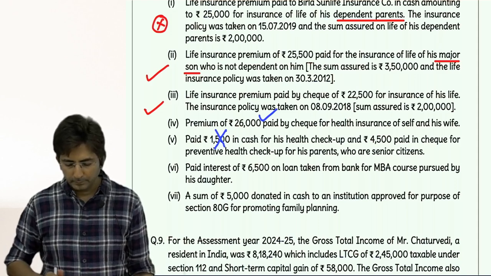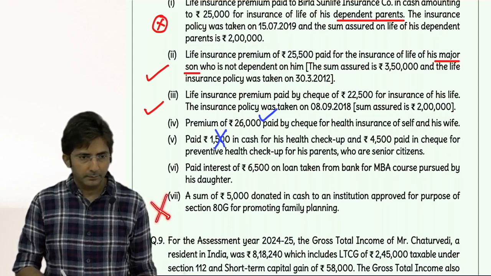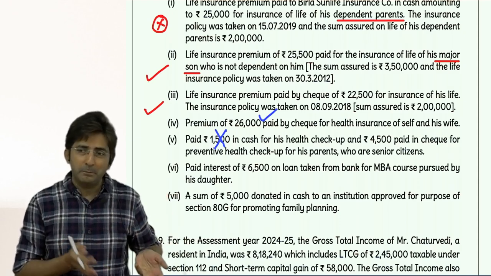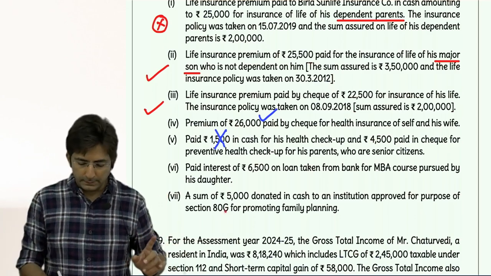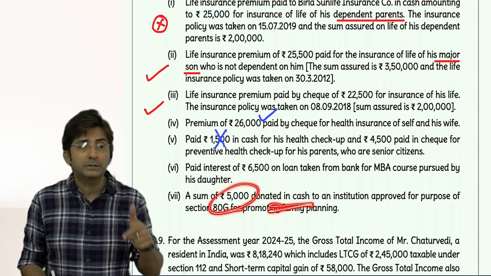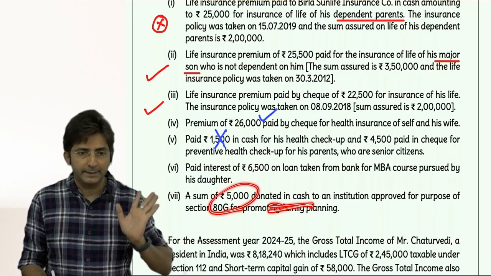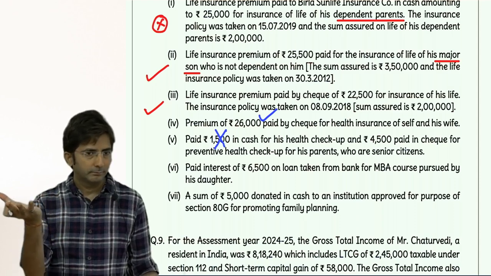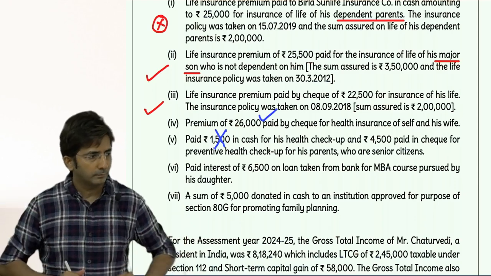So this will not be considered in 80G. Did you understand that? Don't do like this, that up to 2000 you take, balance you don't take. That breakup is not allowed. Once it is above 2000, why did you use cash? It's not allowed. Such donations are disregarded. See, donation is just one item, and that one item you did in cash, so disregarded, disallowed.